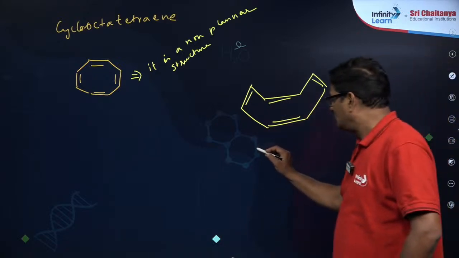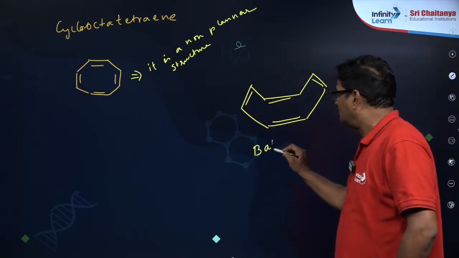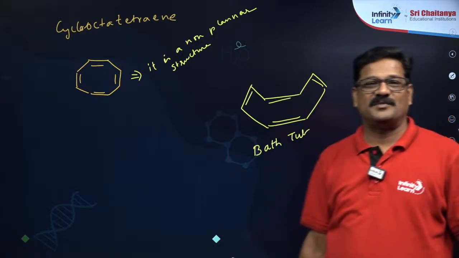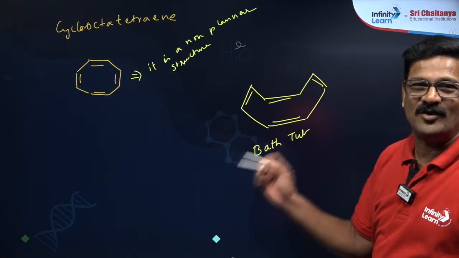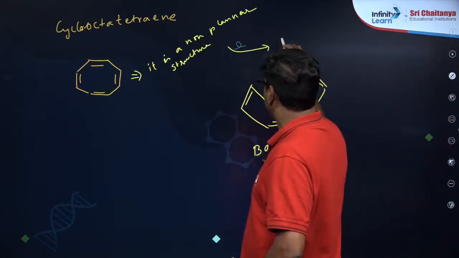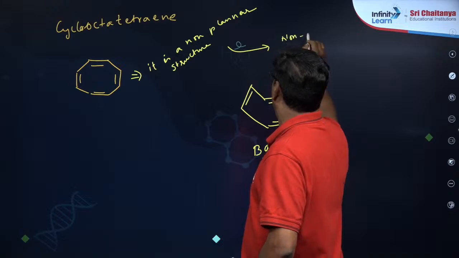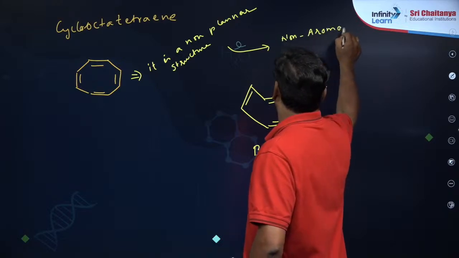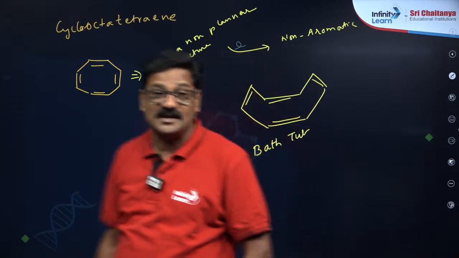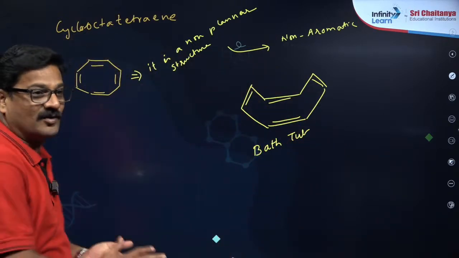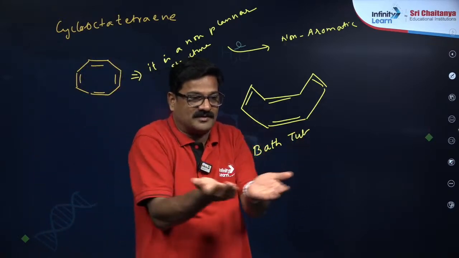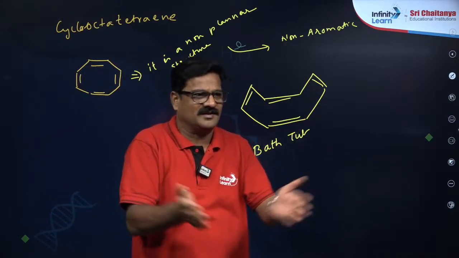So it looks like a bathtub. So the bathtub in organic chemistry is cyclooctatetraene. So it is a non-planar structure, so it is said to be non-aromatic. People claimed this is planar, but in recent studies it is observed that it is a non-planar structure. Are you getting or not, Ishita? Fine. It is boat-like, a bathtub-like thing. You can also say it's a boat-like thing, right?